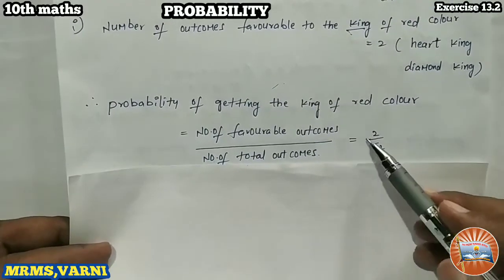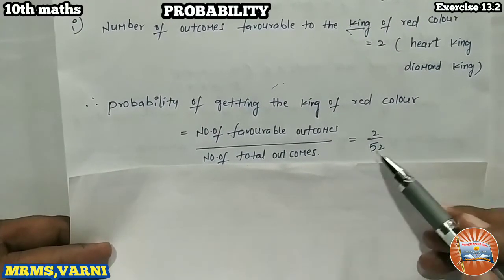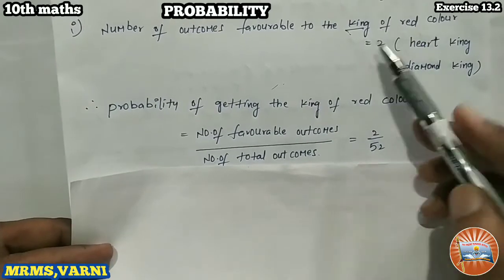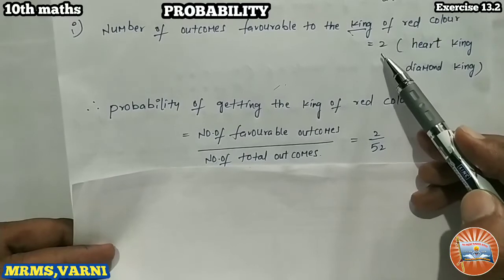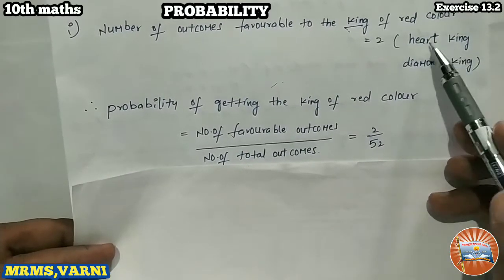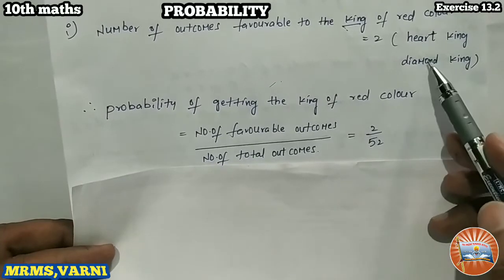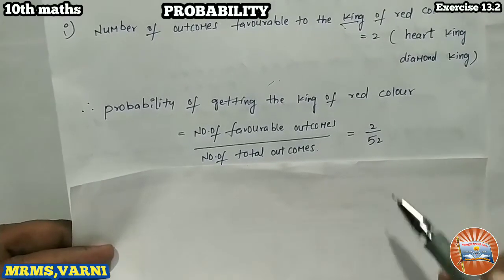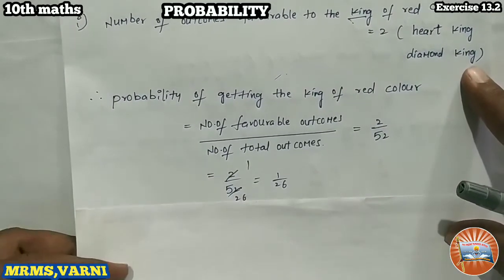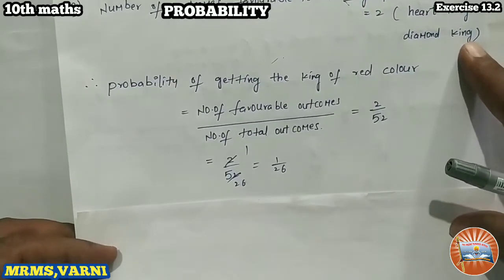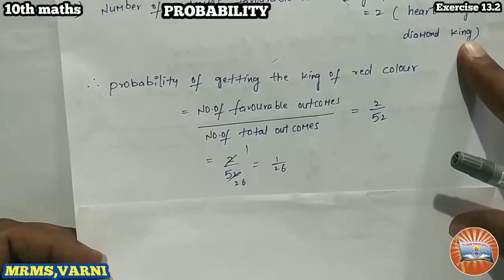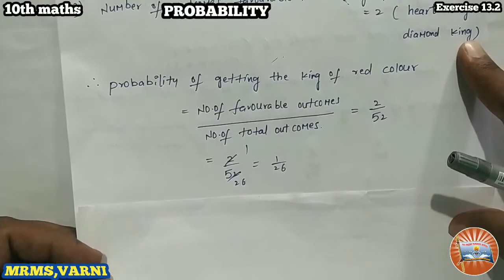Favorable outcomes is 2, and total outcomes is 52, fixed. 2 by 52. If you take the cancellation, 2 ones are 2, 2 twos are 26. So 1 by 26 is the probability of getting a red color king. This is the first question.